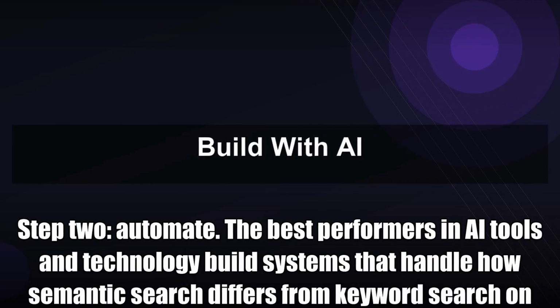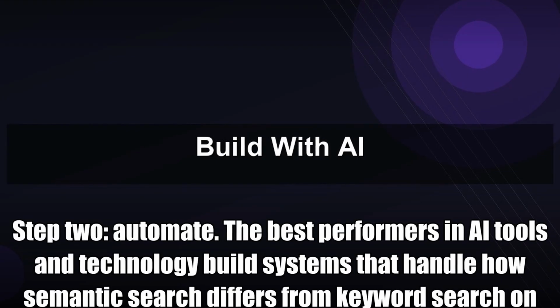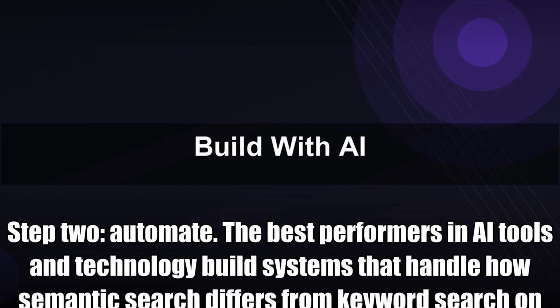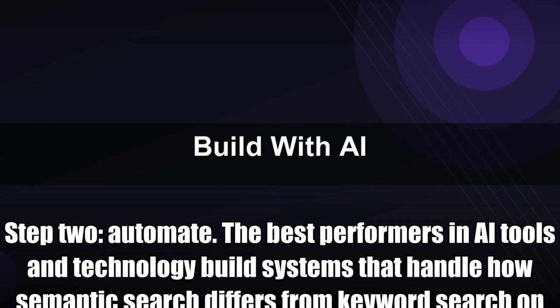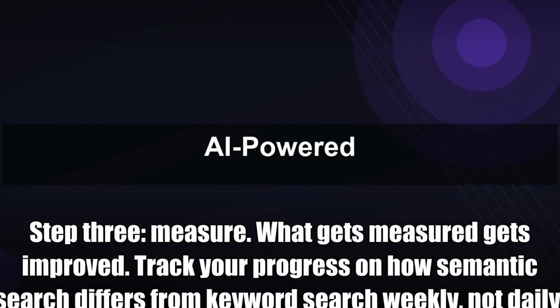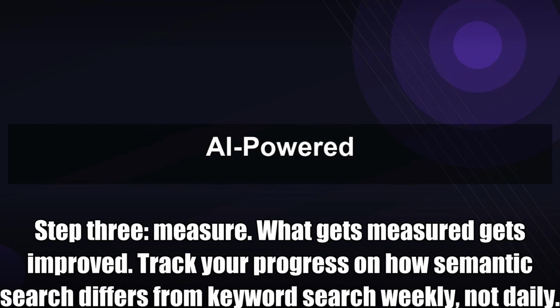Step 2. Automate. The best performers in AI tools and technology build systems that handle how semantic search differs from keyword search on autopilot, freeing their brain for what matters. Step 3. Measure. What gets measured gets improved. Track your progress on how semantic search differs from keyword search weekly, not daily.